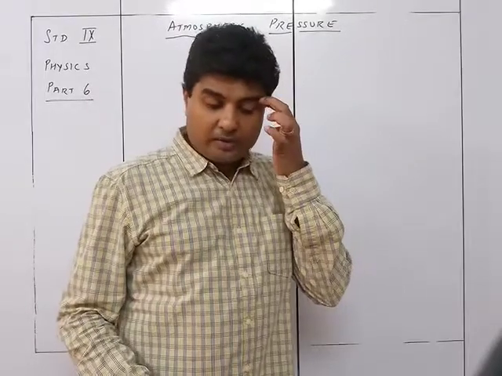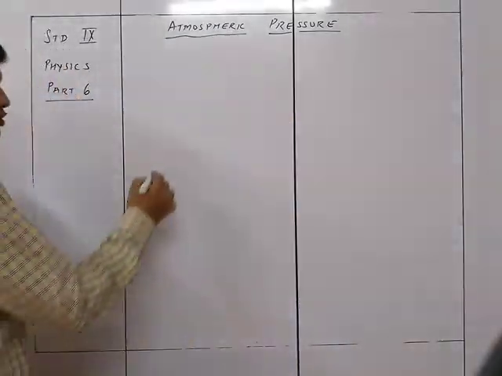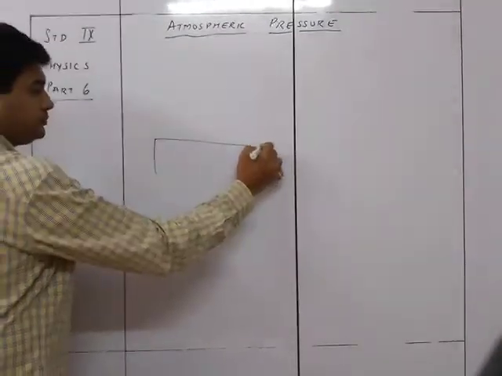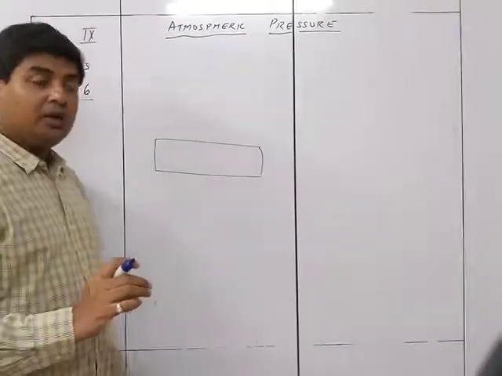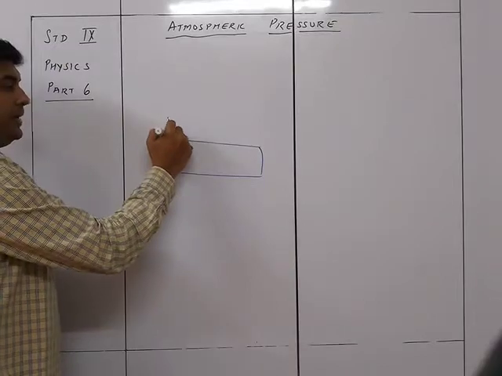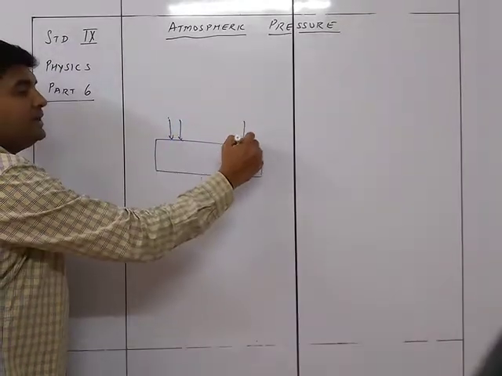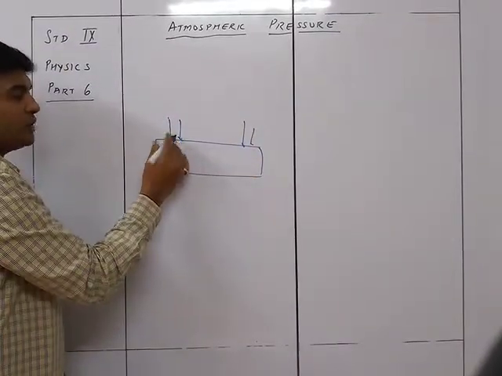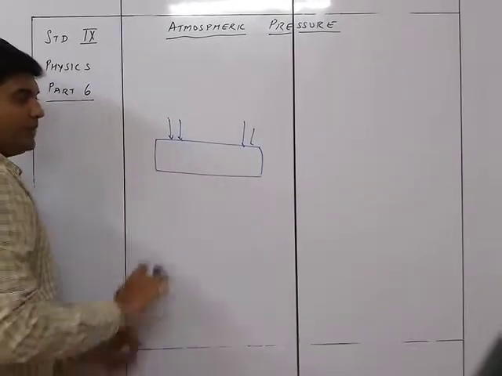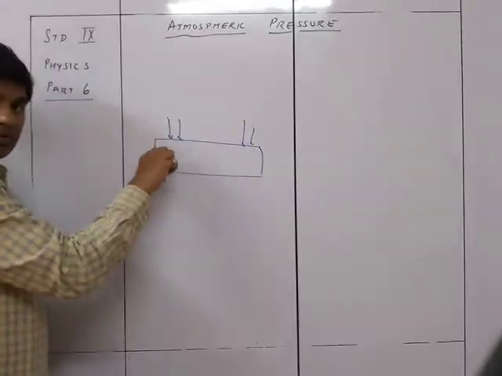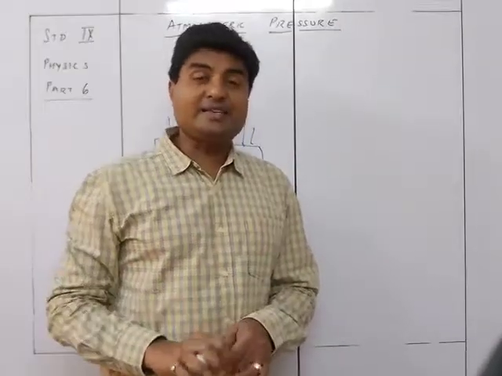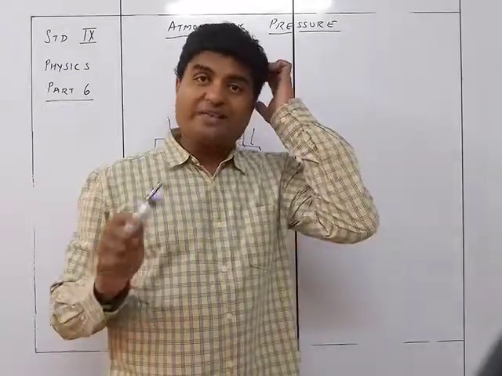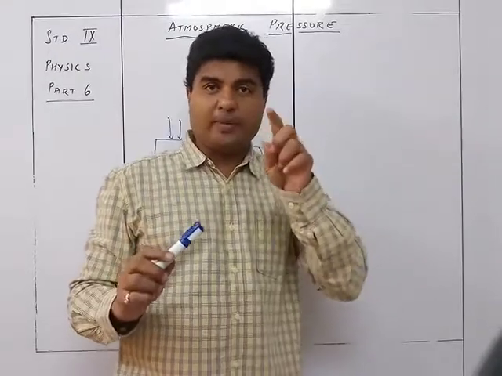In an aneroid barometer, उसमें क्या होता है, एक box होता है. There is a box over here, and this box is made up of a very sensitive material which can easily understand the atmospheric pressure. यानी pressure अगर increase होगा तो ये दब जाएगा, और pressure decrease होगा तो ये expand होगा. Okay, so it's like a sponge. Sponge पर कितना इतना sensitive कि वो एटमॉस्फेरिक प्रेशर को भी सेंस कर सके, चेंज इन द एटमॉस्फेरिक प्रेशर को भी बराबर से सेंस कर सके.